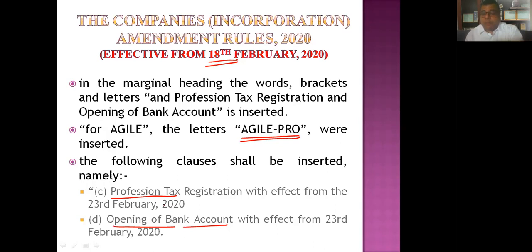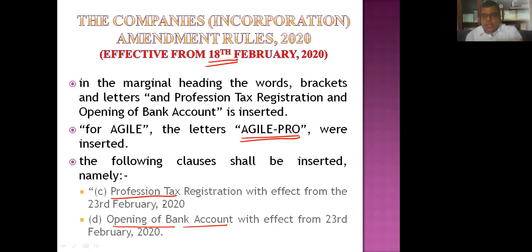But as far as PF or ESI is concerned, with effect from 23rd of February it is mandatory for the company to go for the registration, although no separate registration number will be allotted by the respective department. Opening of a bank account, yes, again they have made it mandatory while filing the SPICE Plus, SPICE INC 32 form.